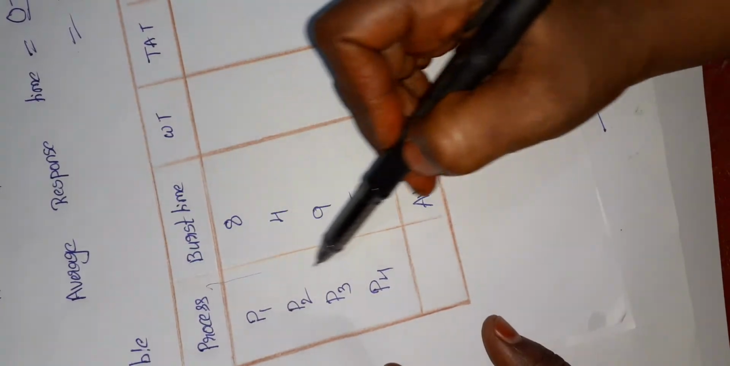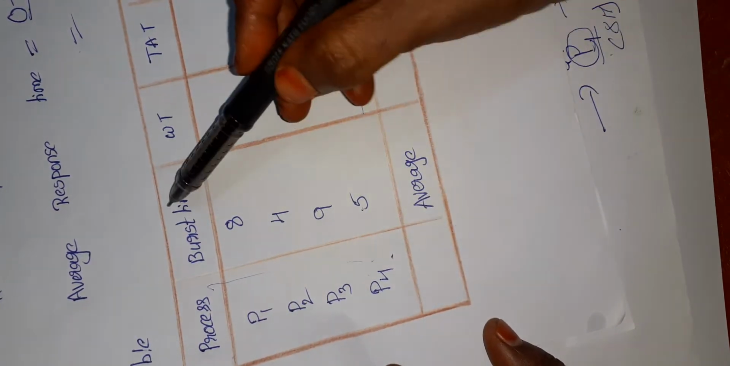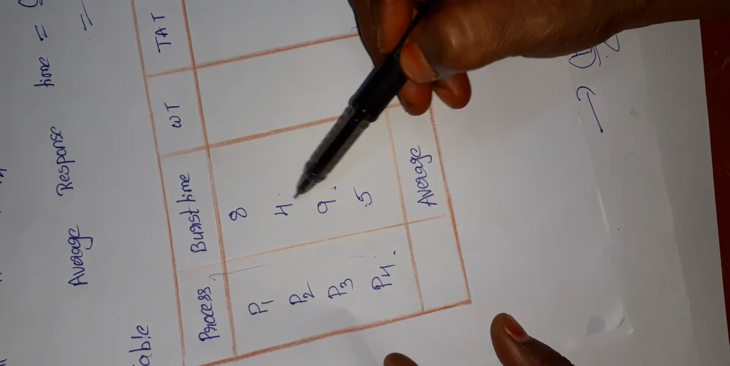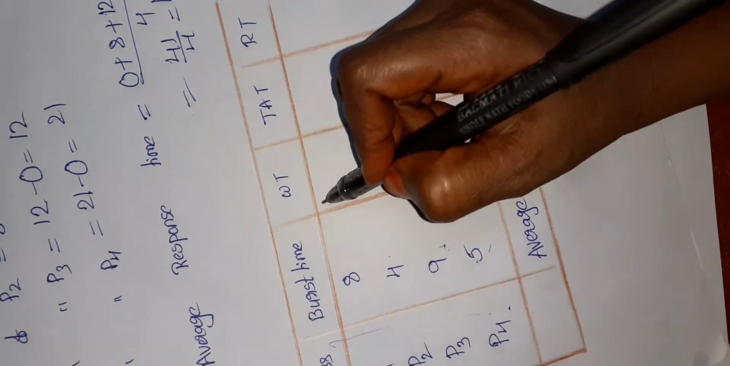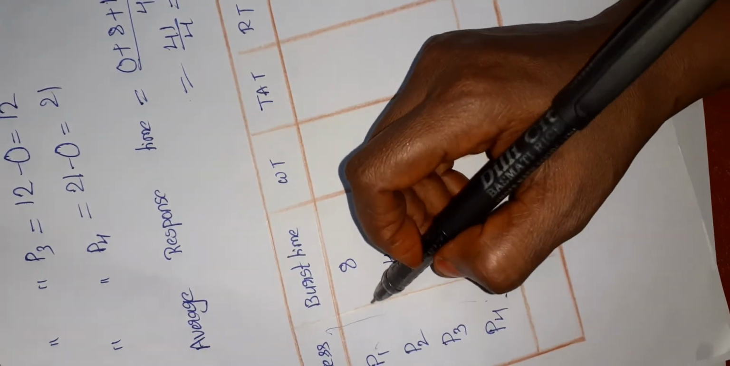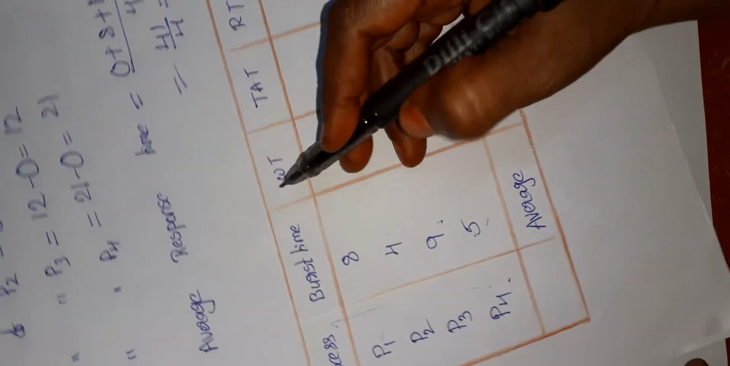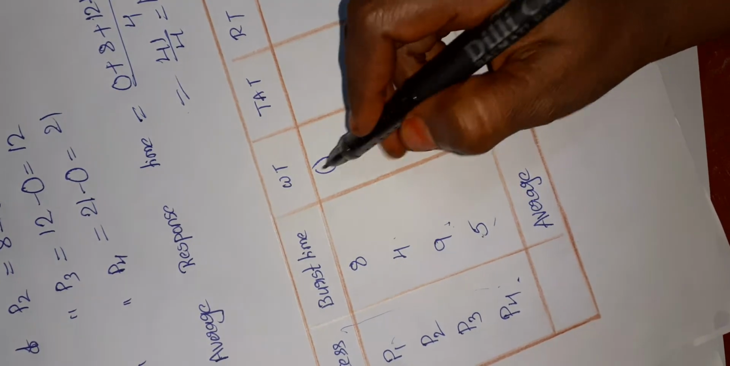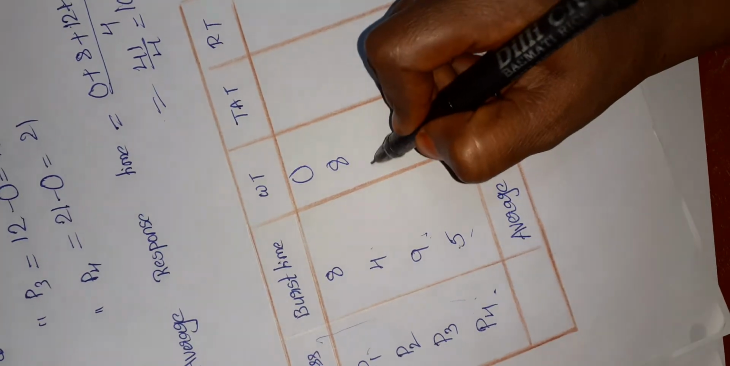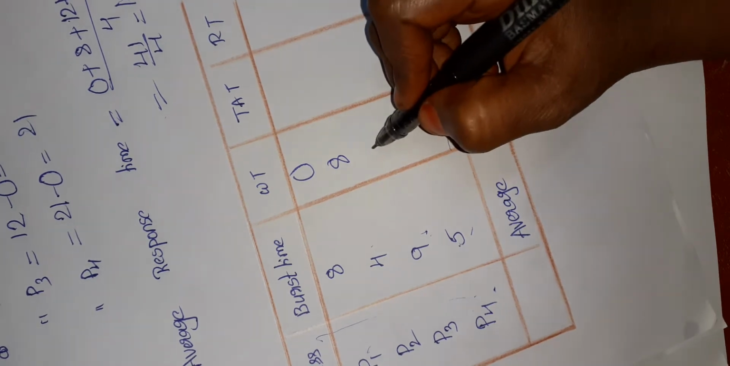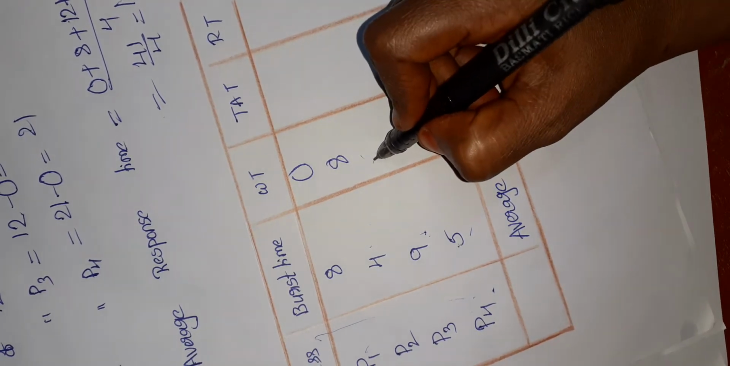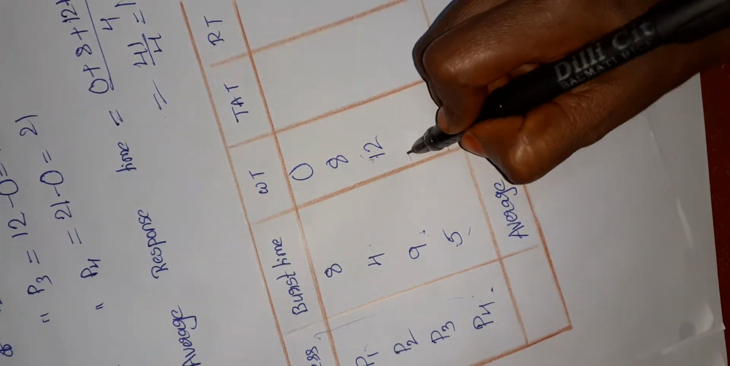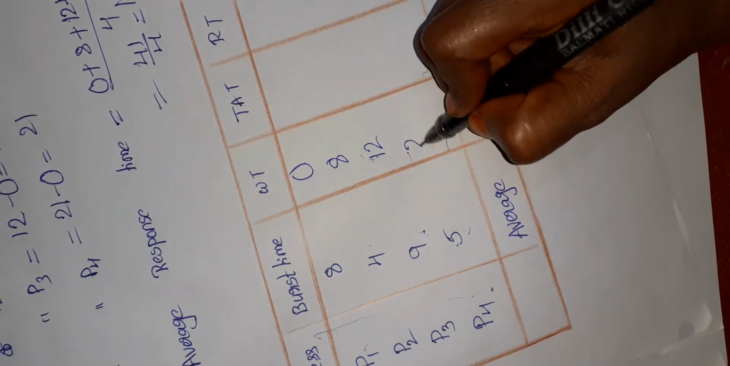So here the processes are P1, P2, P3, P4, and in the given question their burst times are 8, 4, 9, 5. What are the waiting times? For P1 the waiting time is 0, for P2 the waiting time is 8, for P3 the waiting time is 12, and for P4 the waiting time will be 21.